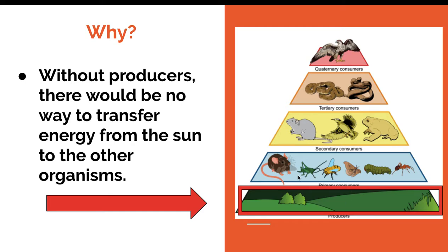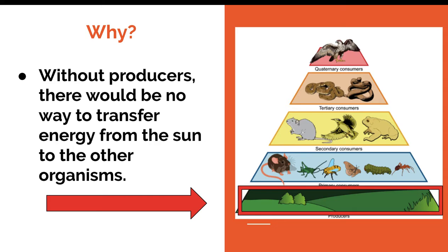Even just looking in your own front yard. Okay, you've got all that grass, maybe a tree or two. How many mice do you think are in your front yard? Maybe one, but not all the time, right? So it's not like we have more mice than we have producers. We have to have a lot of producers. That's the answer for that question.